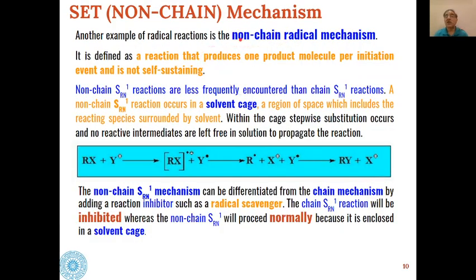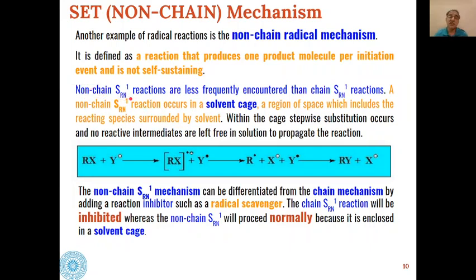Then there is the non-chain radical mechanism. It is defined as a reaction that produces one product molecule per initiation event, and it is not self-sustaining, unlike the chain mechanism which we have seen.